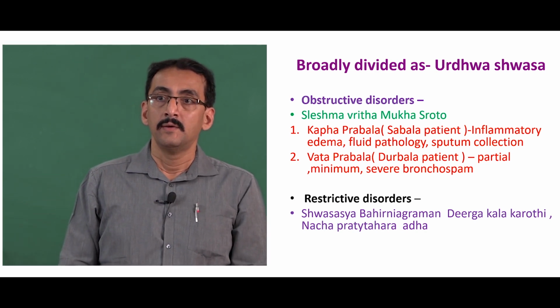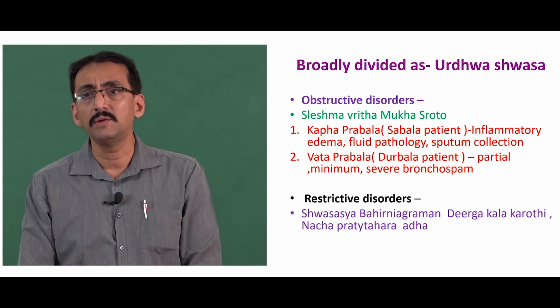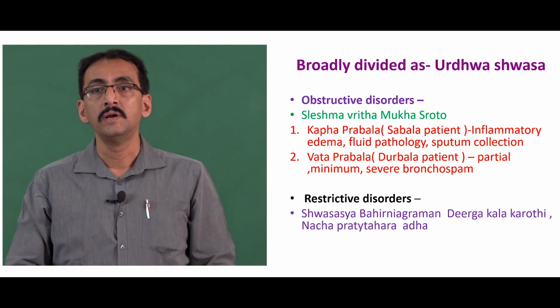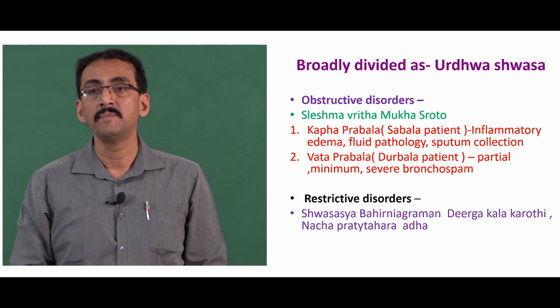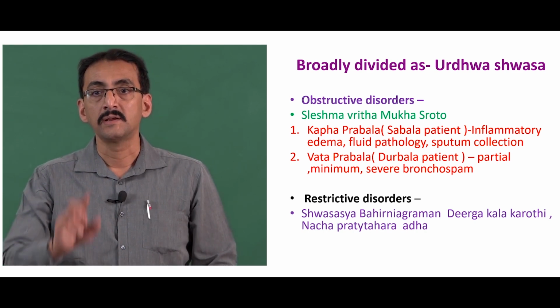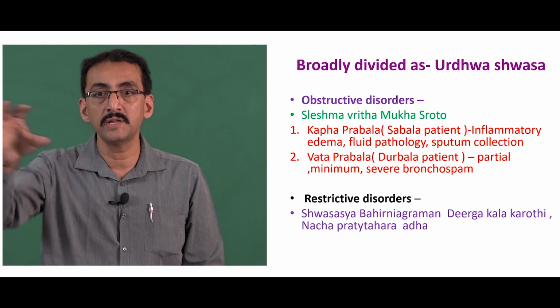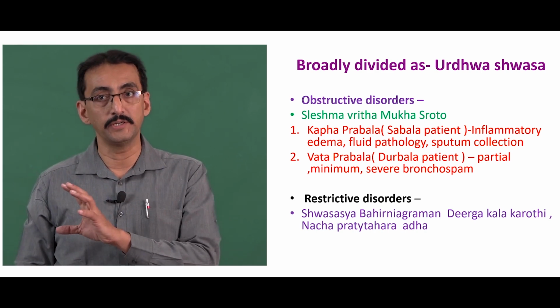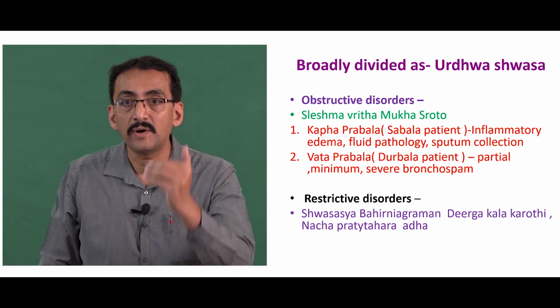Now, totally all the asthmatic children, broadly we will divide them as obstructive and restrictive. In the obstructive, it is shleshma-avrita-mukha-srotas, and this is again two types. One is kaphaja, another is vataja. Kaphaja is a fluid pathology which is obstructing, and vataja is a bronchospasm which is causing the obstruction. Okay.